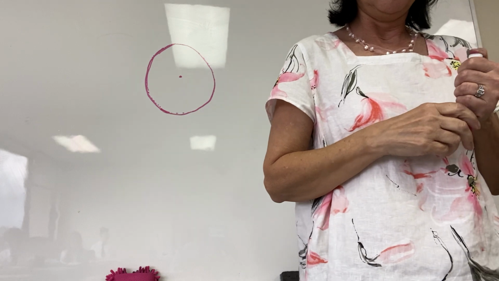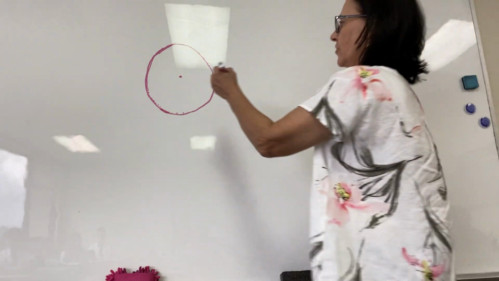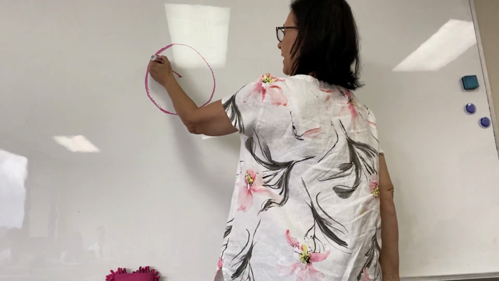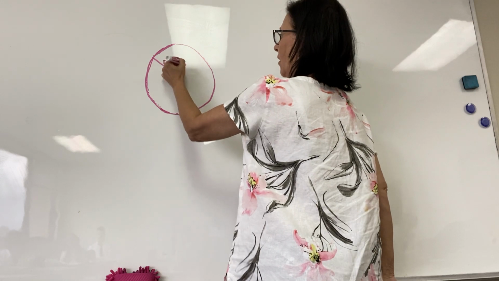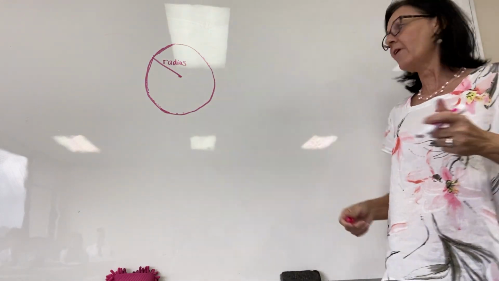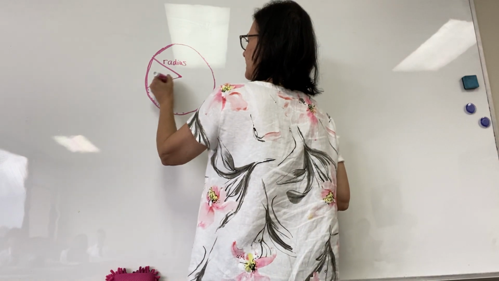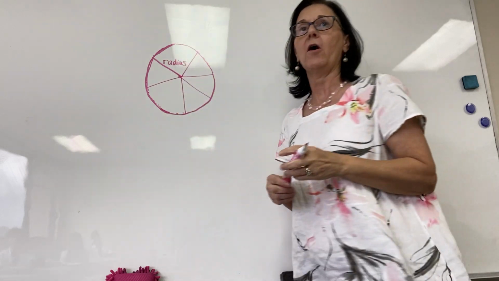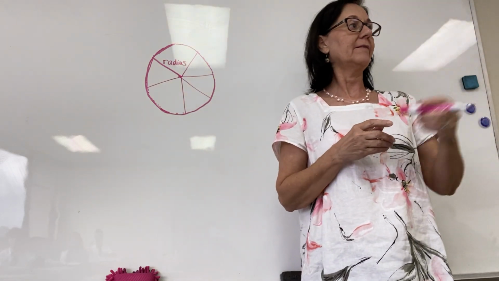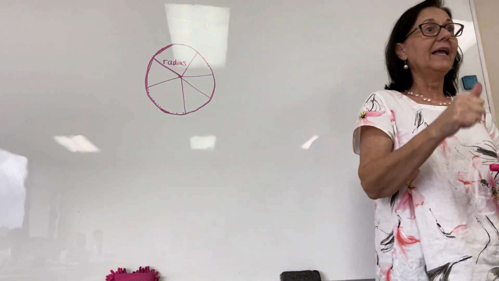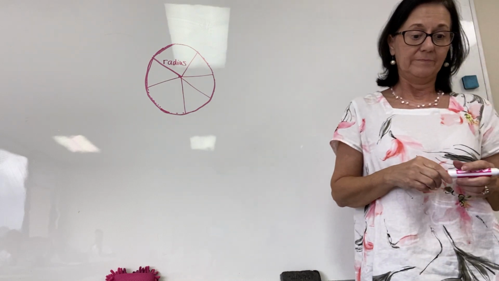All right? Now, we know two things about a circle. What is that called? It's called a radius, or radii, right? For plural, right? And if I were to draw another radius here and another radius there and another one here and another one here, what would you know about all those radii? They'd all be the same. Every radius in a circle is equal.